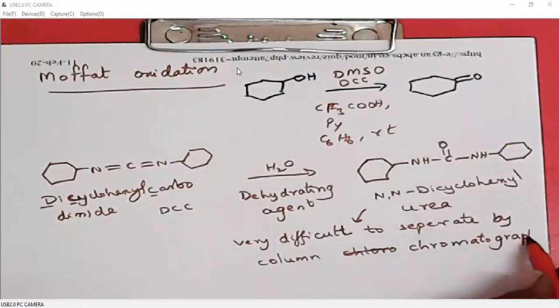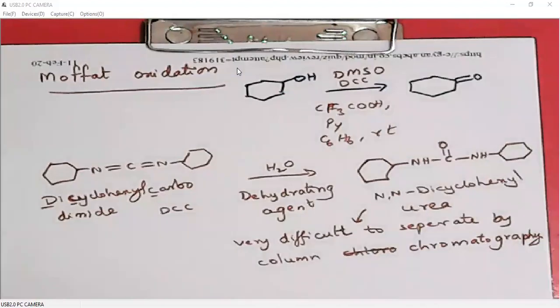Okay. So we can use Moffat oxidation. It is not a problem, but the problem is dicyclohexyl urea cannot be completely eliminated from the product. Okay, so the product cannot be completely purified, because dicyclohexyl urea is a highly polar compound, so it will stick to silica gel and it will come slowly. Okay, it will come slowly.